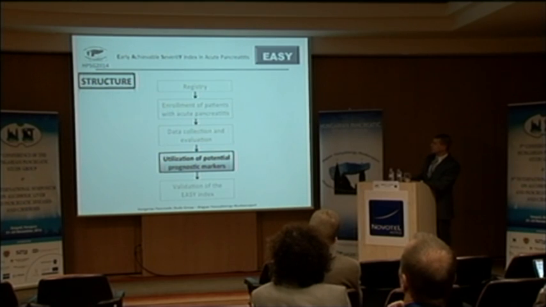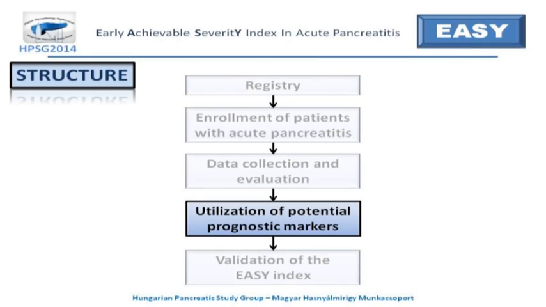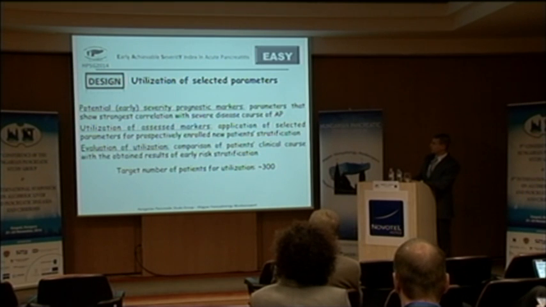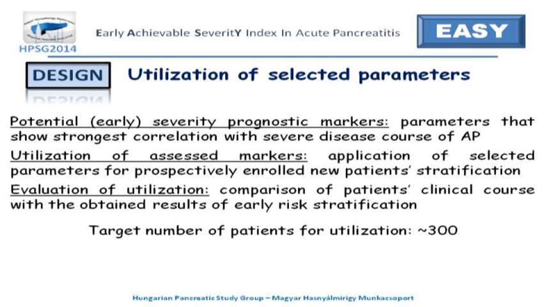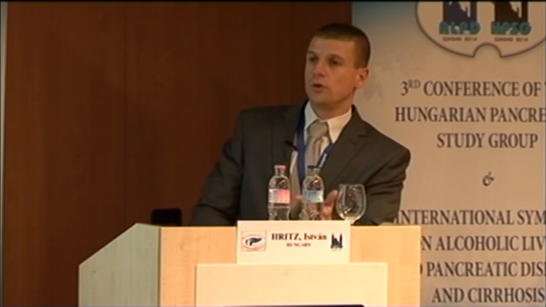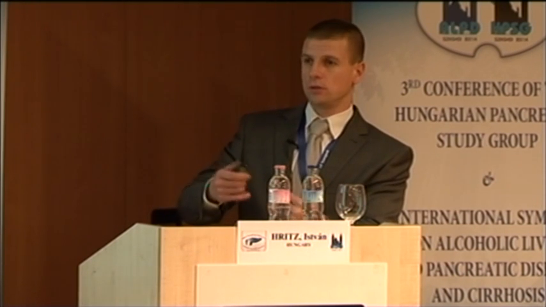Right after we collect the data, we have to utilize all those parameters, look at them, and do the statistical analysis. Those parameters that show the strongest correlation with a severe disease course will be the potential prognostic markers. These potential prognostic markers will be applied to the next, prospectively collected 300 patients.